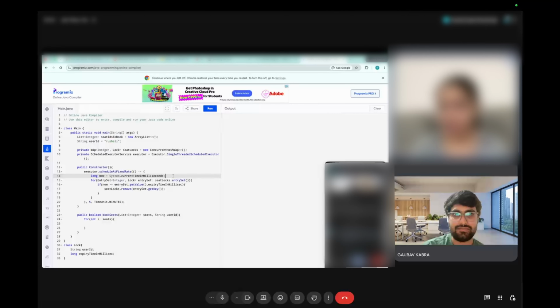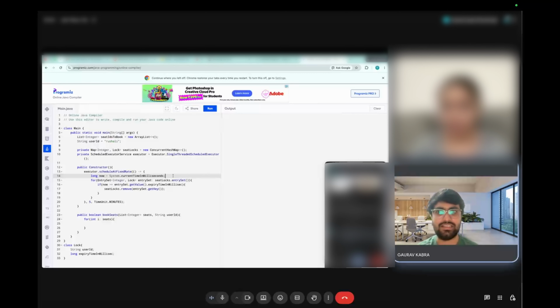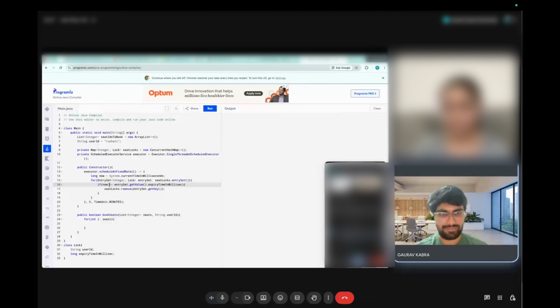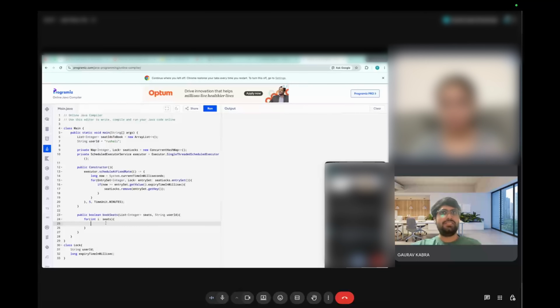Difference in time you're talking about, right? Yeah, you are comparing it on line 16. So do you know that this can lead to a negative value as well? Ideally, we have to use the after method, which I think Date provides us and LocalDate also provides. Okay, I was not talking about that. We will revisit this. Yeah, we can move ahead. I'm not getting that negative one actually. Okay. For each seat,